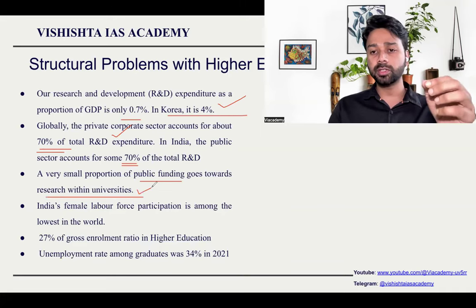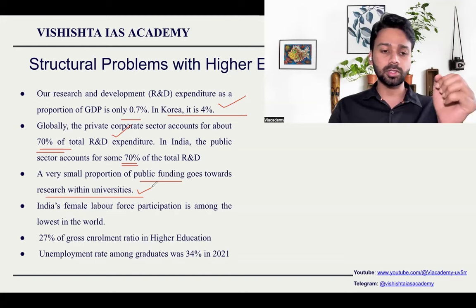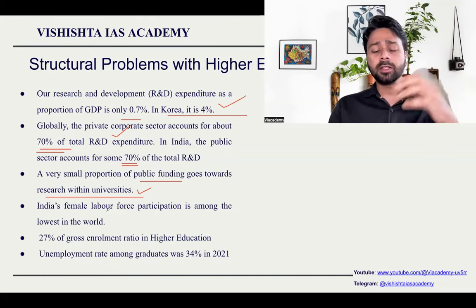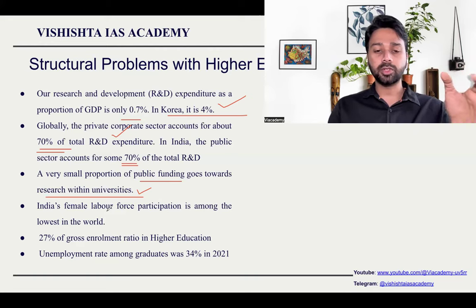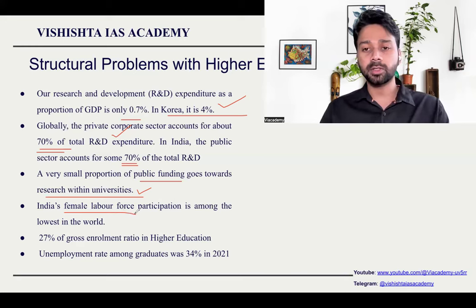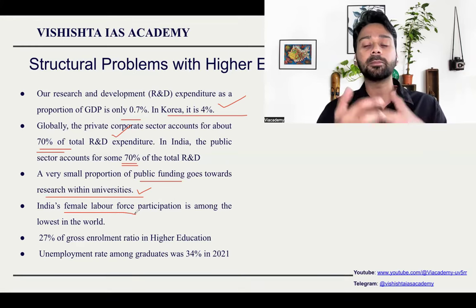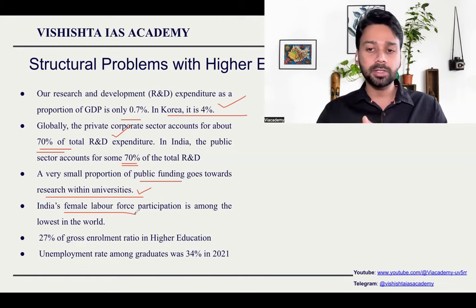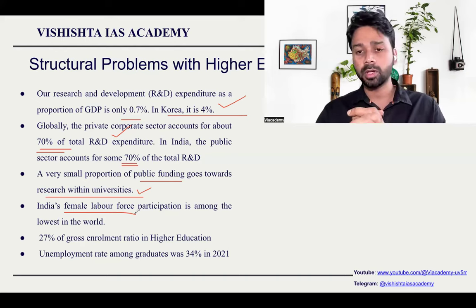Students who are in universities should be engaging in research and development. So we need to promote that also. Another big problem with the Indian higher education system is that female labor force participation is very low. Females are getting educated these days, but are they getting employed is a big question. So we need to ensure their employment in the private sector, and in the government sector also.